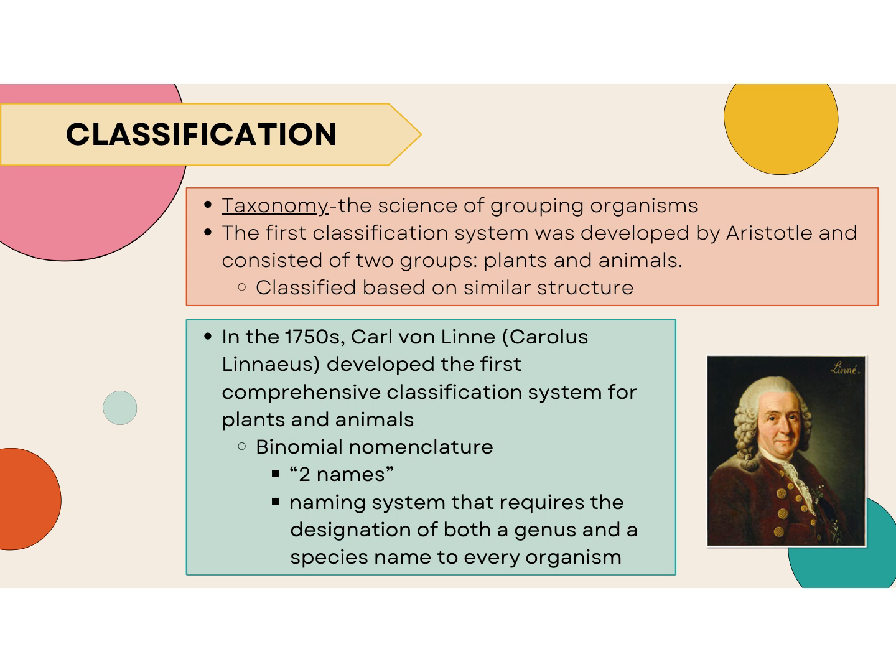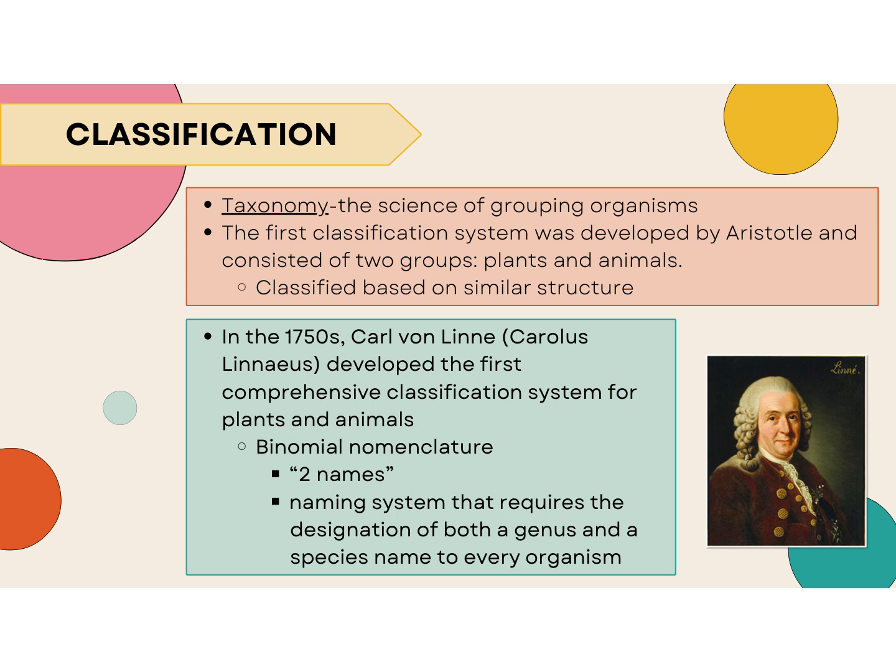So if they were going to classify a certain organism and it looked more like a plant, acted more like a plant, they would put it in the plant group. If it looked more like an animal, they would put it in the animal group. Today, however, we know that there are various ways to group organisms into additional categories based on structure, but also based on DNA analysis. So we're going to take a look at some of those groups today.